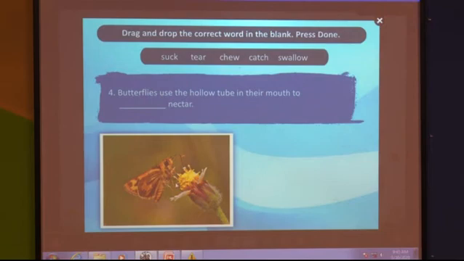Now next question. What can you see in the picture? Butterfly. What is the butterfly doing? Think everyone. See, now what is the question? Butterfly use the hollow tube in their mouth to dash dash the nectar. What do they do? Suck the nectar. Now let us see the correct answer. Well done. Correct. Ours is correct.